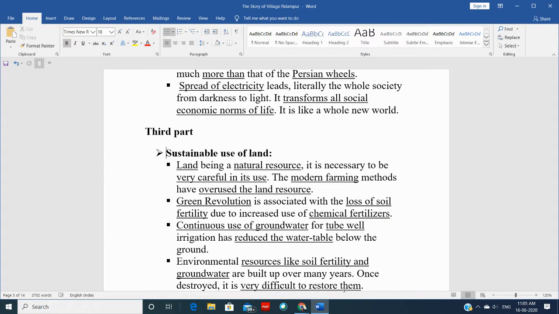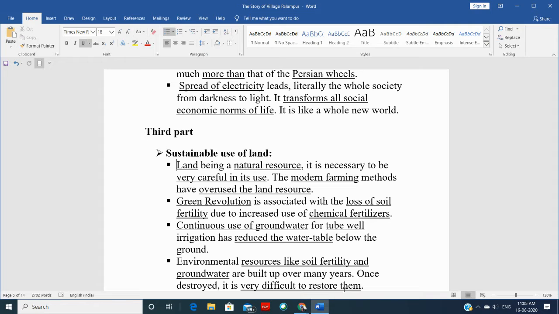So with all these reasons, we need to use the land very mindfully and carefully, and that is what is called sustainable use of land. This word sustain means to use properly or to maintain it, right? So we need to maintain the land which we are using for cultivation.